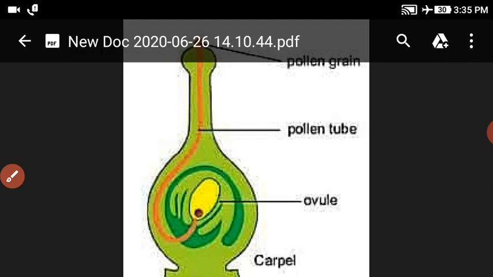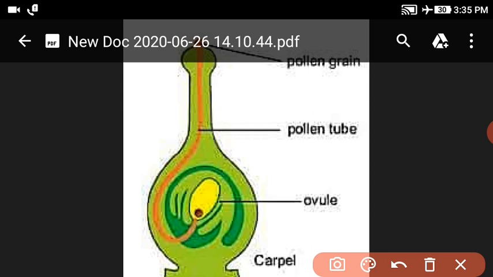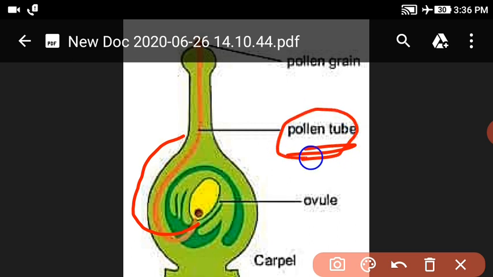Chemotropism is the movement of a plant part in response to chemicals. Example, the growth of the pollen tube in response to sugar present on the stigma. The pollen tube grows in the direction of the ovule. The pollen tube is a male part. The ovule is a female part.